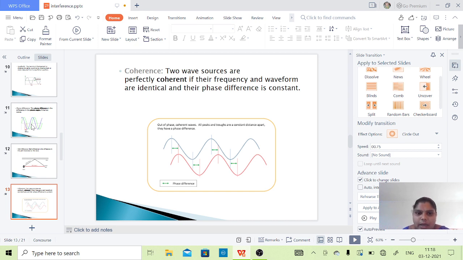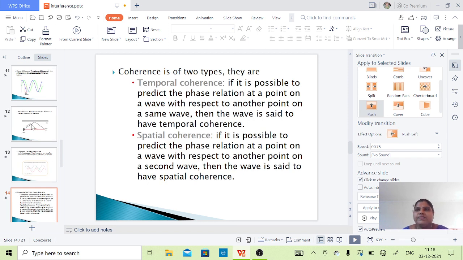See in this diagram, both waves have the same frequency and wavelength, but with a constant phase difference. The difference between the two waves is constant. Okay, and let us see what are the types of coherence. What are the basic types of coherence, and how can we differentiate these two? One is temporal coherence and the other is spatial coherence.